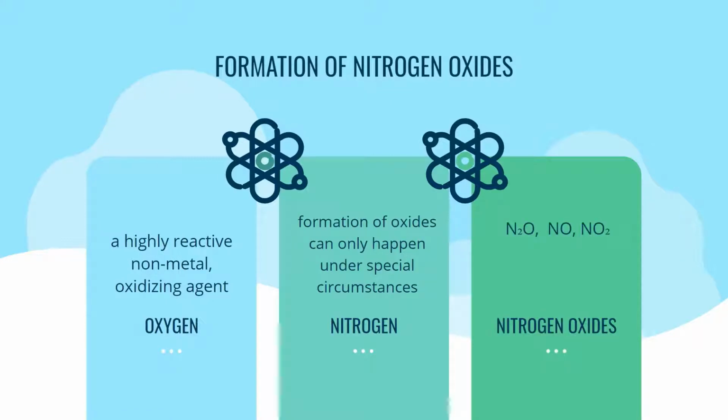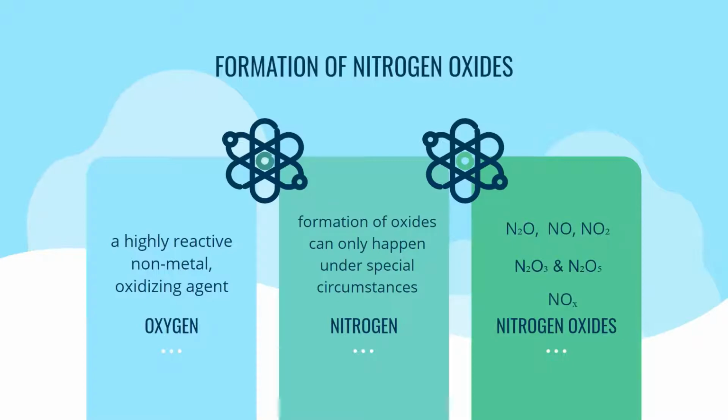Nitrogen forms three common oxides: nitrous oxide, nitric oxide, and nitrogen dioxide. It also forms two unstable oxides, dinitrogen trioxide and dinitrogen pentoxide, which can be collectively referred to as NOx.